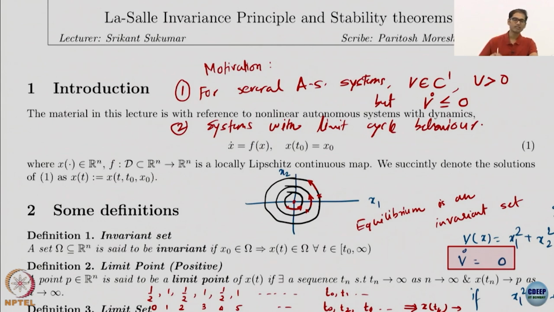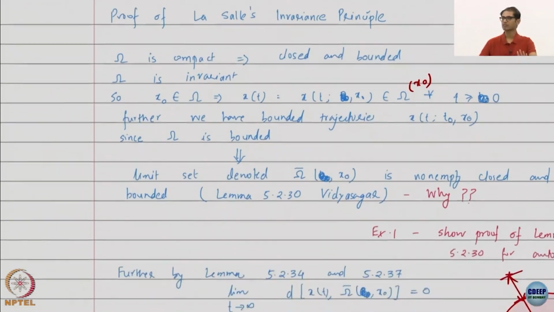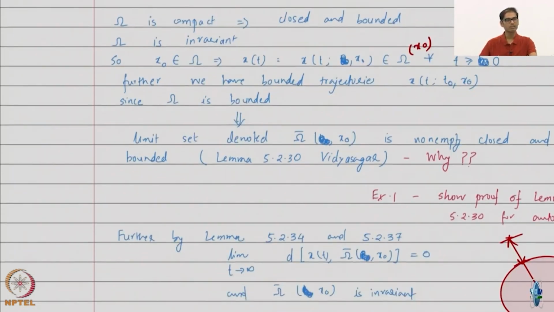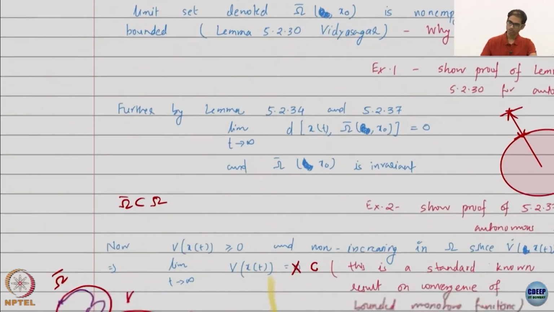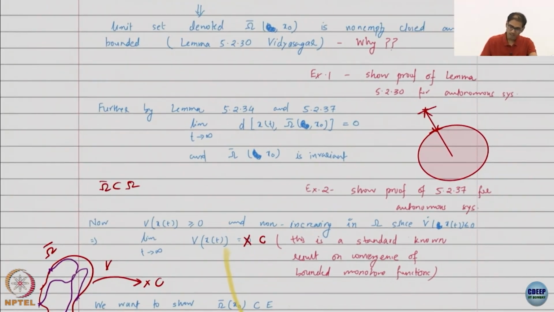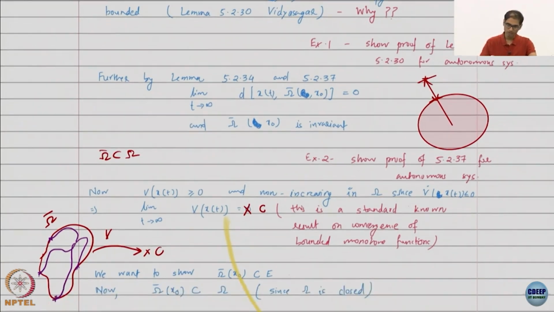So, the limit set is always closed. The limit set is always closed, and the limit set is invariant. You start in the limit set, you remain in the limit set. Great. So, you have these 3 very nice results, courtesy Vidyasagar. I mean, he may not have come up with the results on his own, but for us, courtesy Vidyasagar.